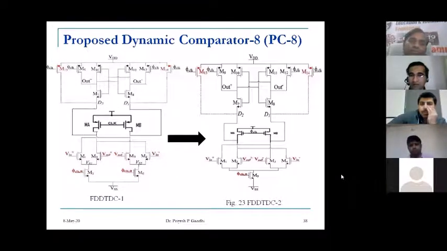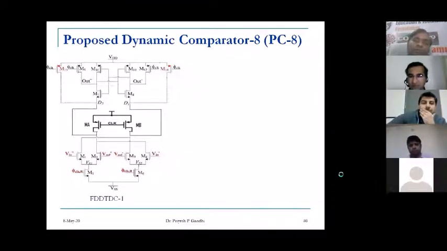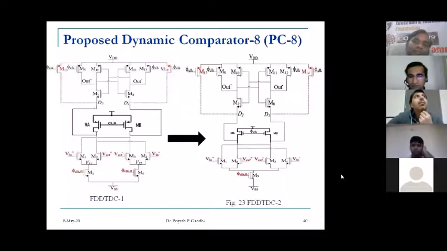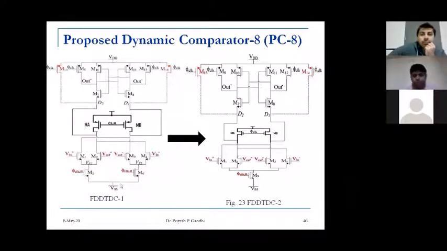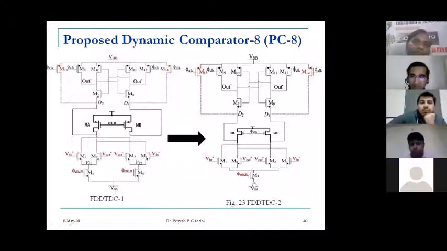Another circuit, which is the same, only one change has been made. Instead of two transistors at the bottom, we have used a single transistor with a larger W by L ratio, so that we can have a constant current flowing through the tail transistor and the input operation is more stable. So these two transistors at the bottom have been replaced by a single transistor here.